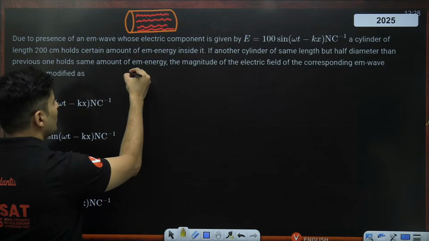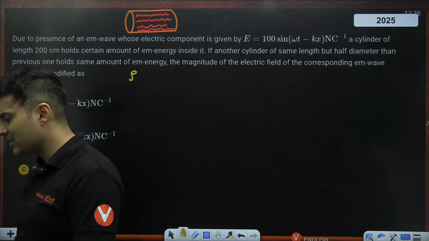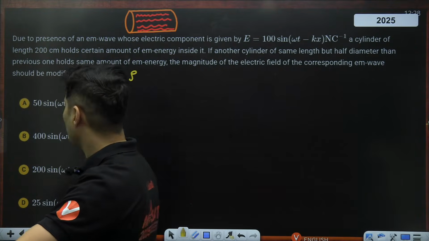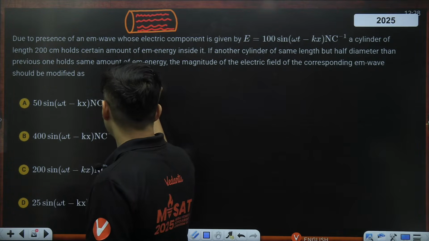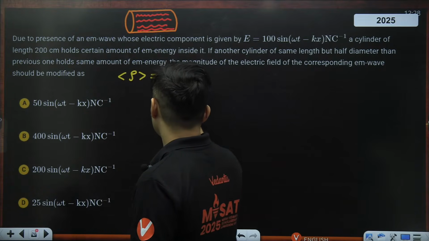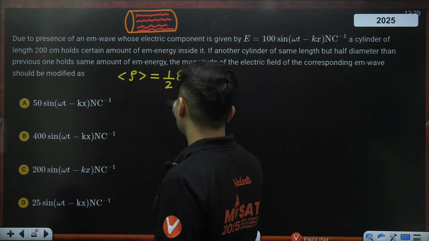Let's say if you just concentrate, you can take any electrical or magnetic energy, but let's just take the total energy, which will be the same in both of them. So the total energy density in both of them, or any one of them, is given by half epsilon naught E naught square.